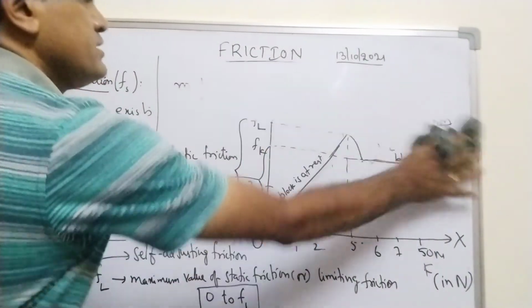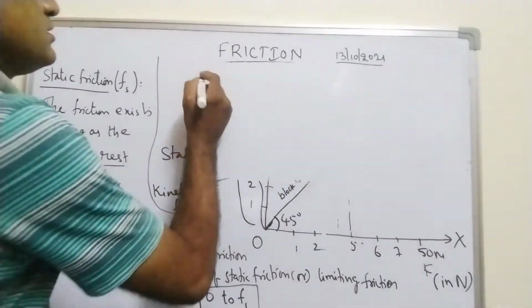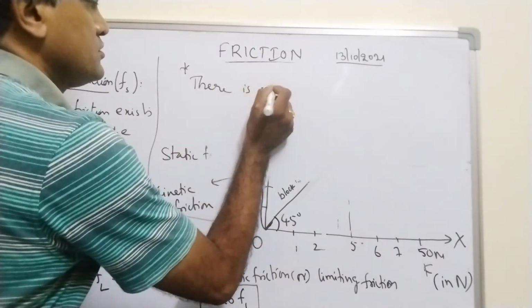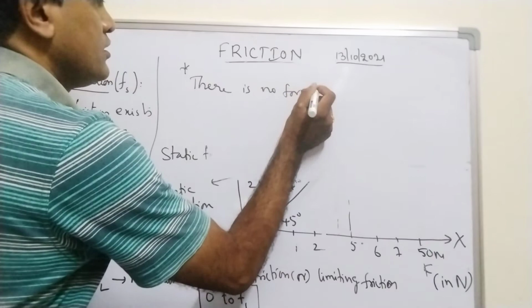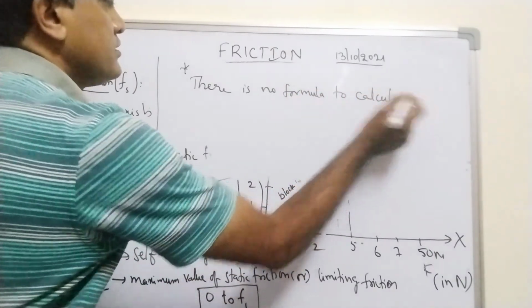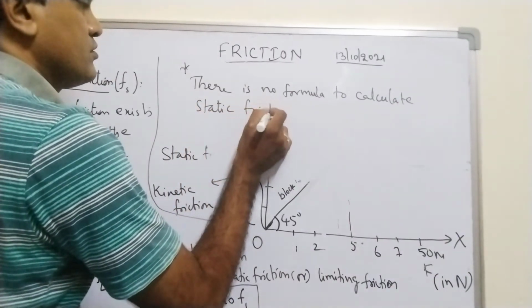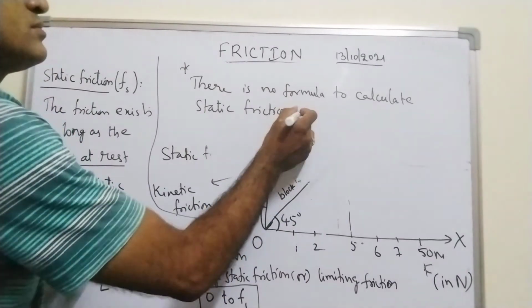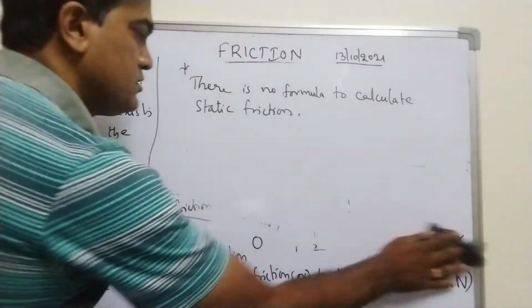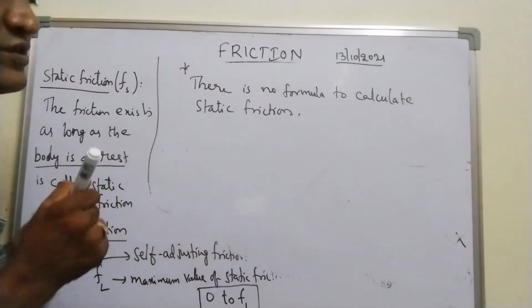Right? Important point. There is no formula to calculate static friction.